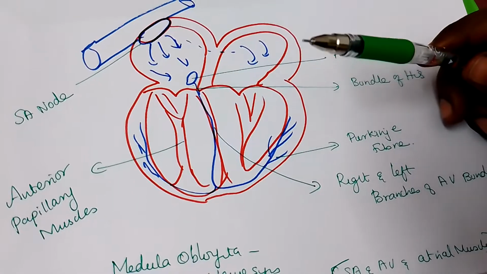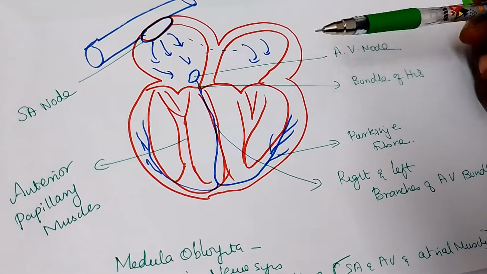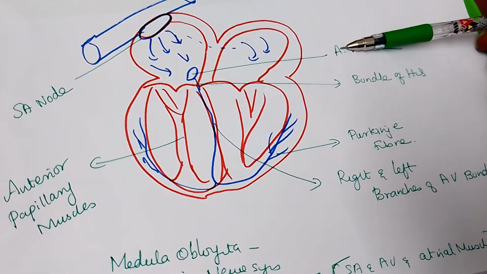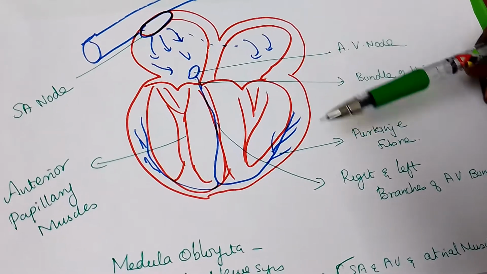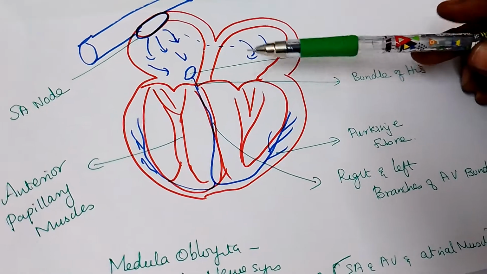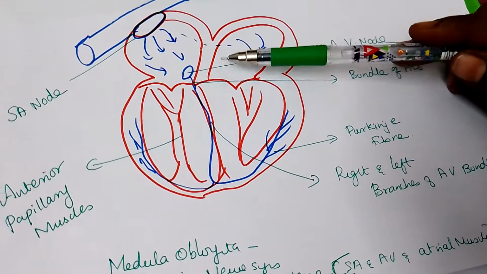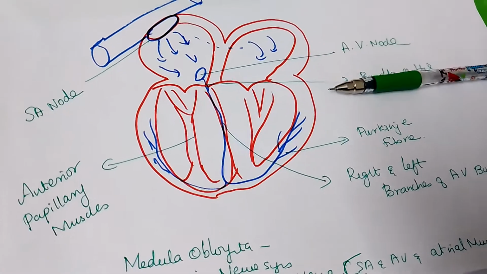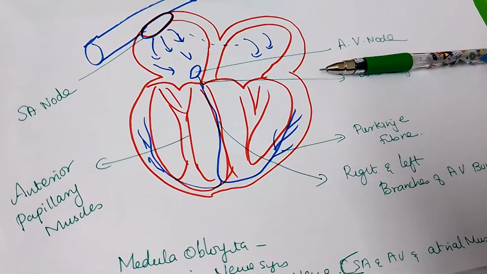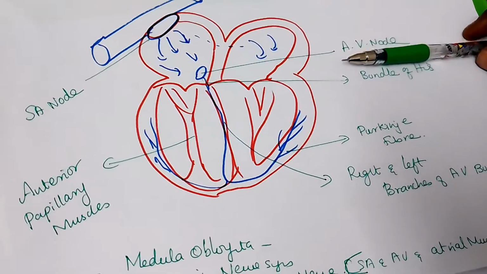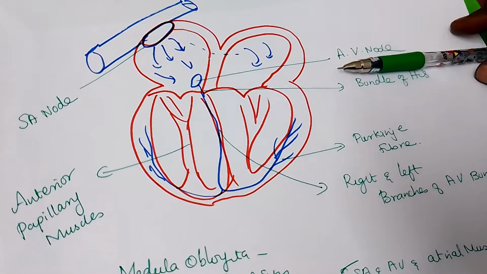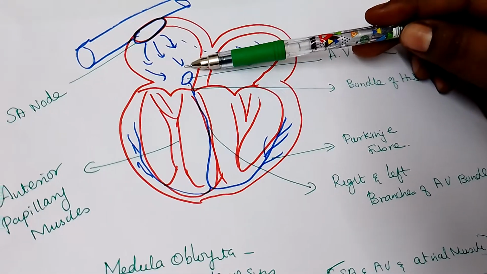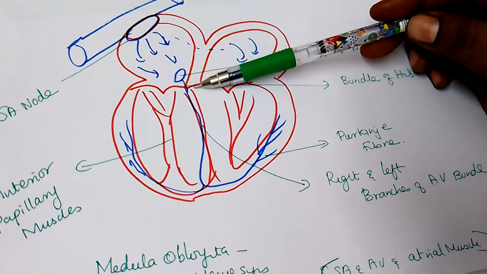Now, what is this AV node? The AV node is also a small neuromuscular tissue situated in the wall of the atrial septum near the atrioventricular valve. It transmits the electrical impulses, sending signals from the atria to the ventricles. From the SA node to here takes 0.1 second, and the same 0.1 second to pass on to the ventricle.